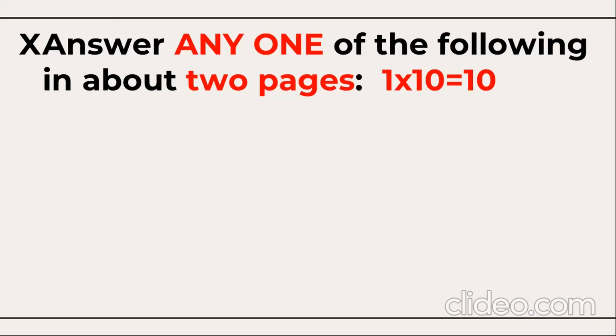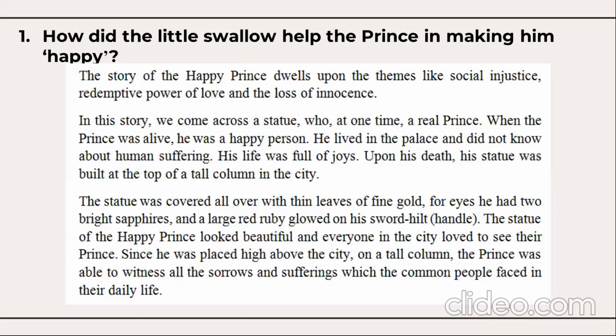Now, these were the three questions. Out of three questions, you were supposed to attempt one question. It is a 10 marks question, so out of three questions, again, you have plenty of choices here. You are supposed to attempt only one question, and that is for 10 marks. Let's begin. Question number one: how did the little swallow help the prince in making him happy?